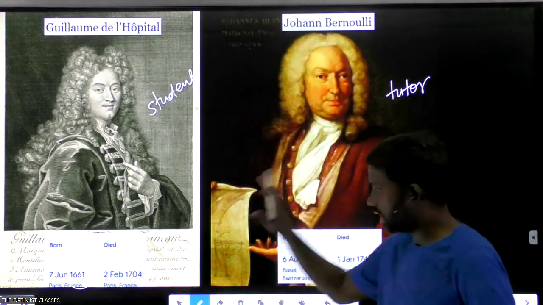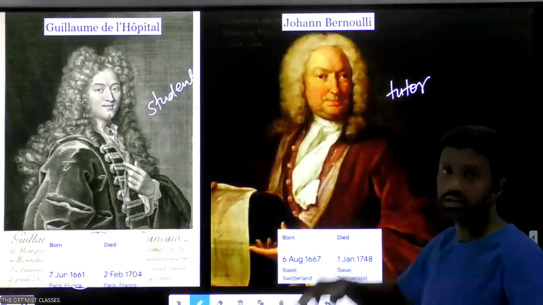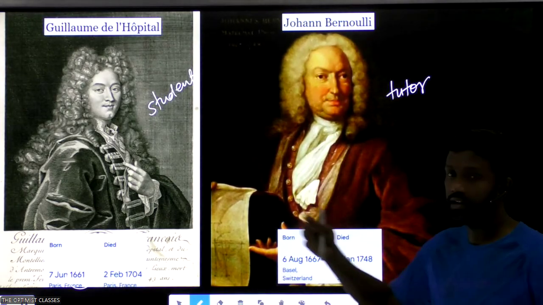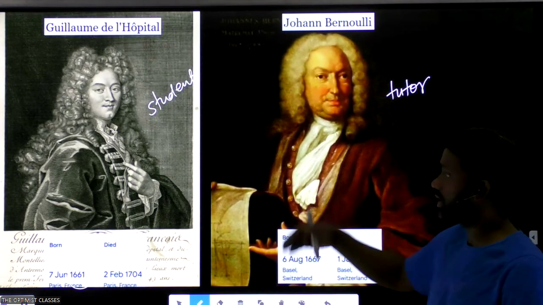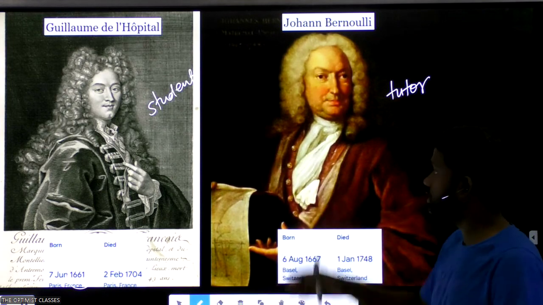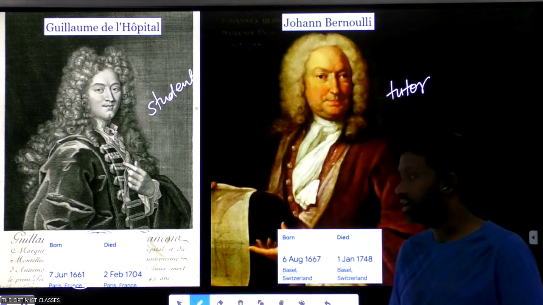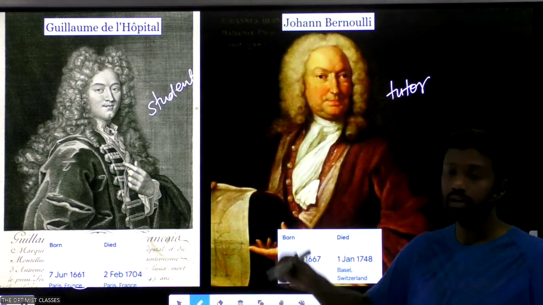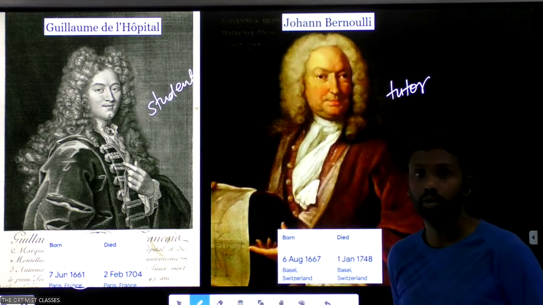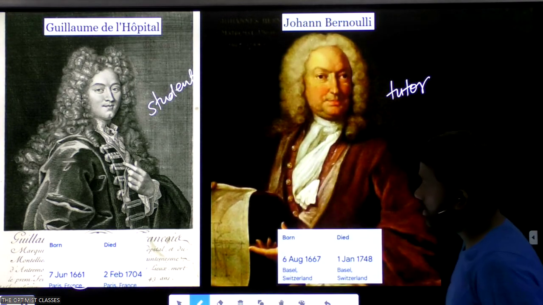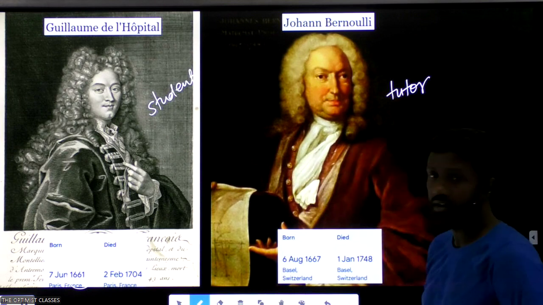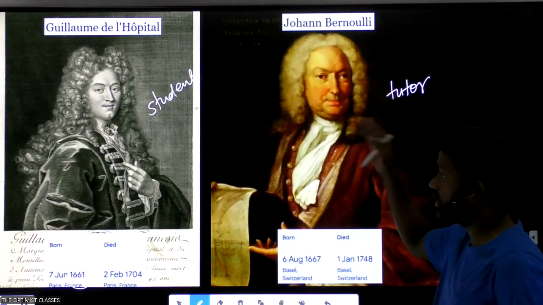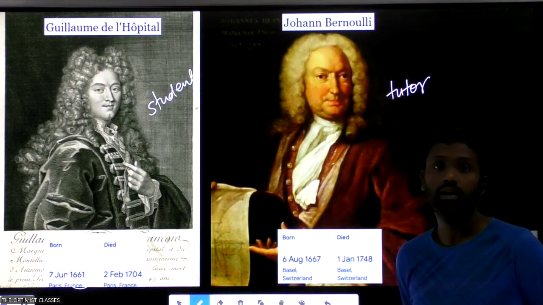So when L'Hopital died, Johann Bernoulli started telling everyone about the secret agreement they had. He started telling that the L'Hopital rule that carries his name was actually developed by him. And people discovered the secret agreement papers between L'Hopital and Johann Bernoulli. Because of which we now know that the rule was actually developed by Johann Bernoulli, but it was published by L'Hopital.